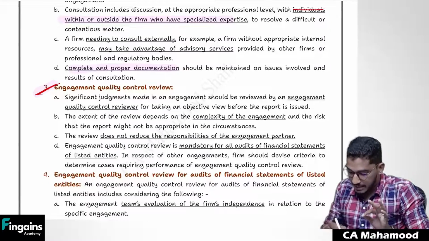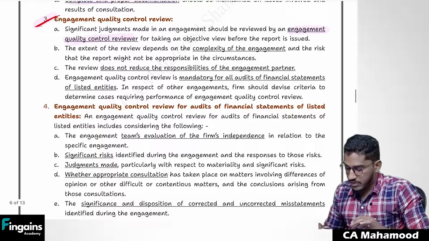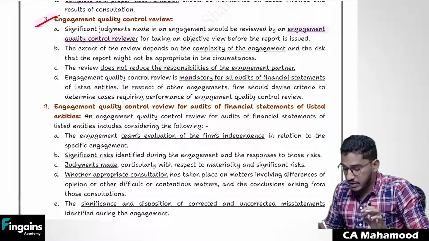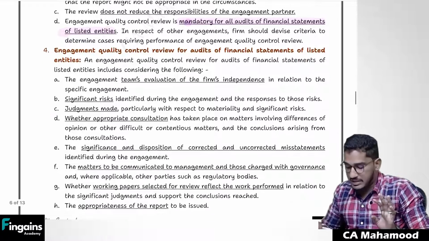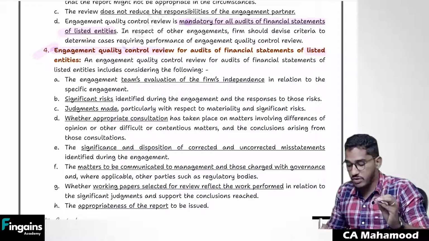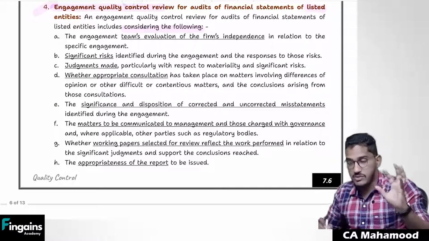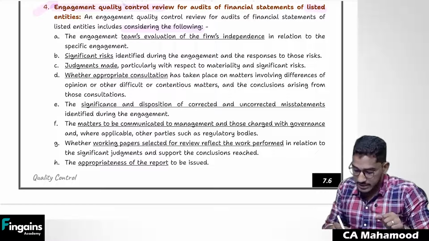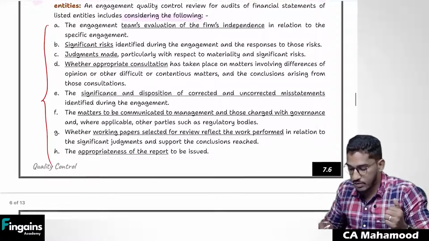So that is what they say here. Engagement quality control review should happen. Whatever significant judgments are made in the engagement should be reviewed by an engagement quality control reviewer. And as you could see here, this process is mandatory for all audits of financial statements of listed entities. Also, there is guidance given that in case engagement quality control review is happening for listed entities, the engagement quality control reviewer should compulsorily verify these things. So what basically will the engagement quality control reviewer verify?